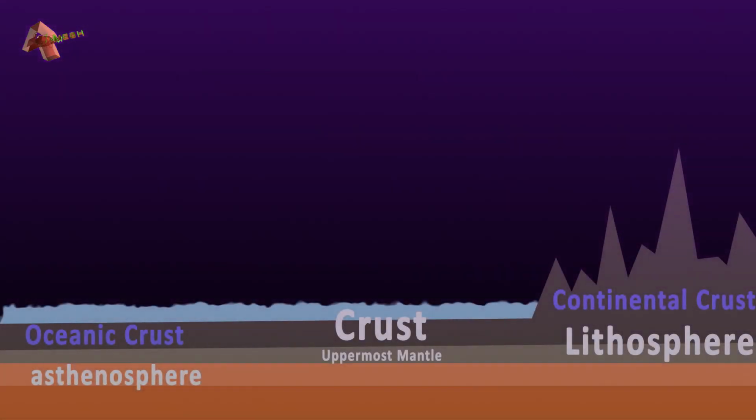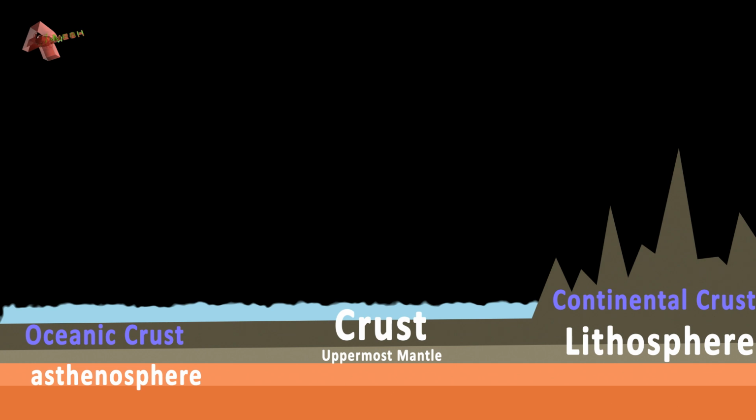Ranging from 5 to 70 km in depth, the crust is the thinnest and outermost layer of the earth. We live on the crust, which is divided into two types, continental and oceanic. The continental crust is thick and is made up of felsic rocks containing lighter elements such as silicon, oxygen, aluminium, sodium and potassium. These rocks are light in color, for example granite.